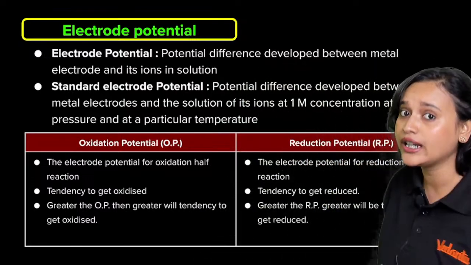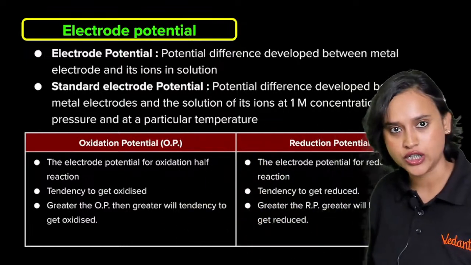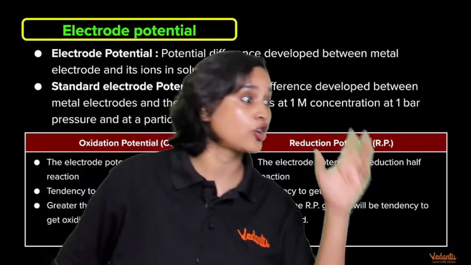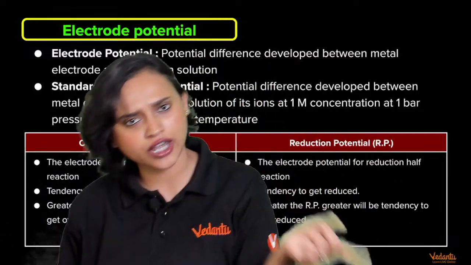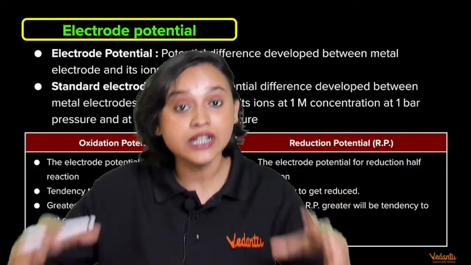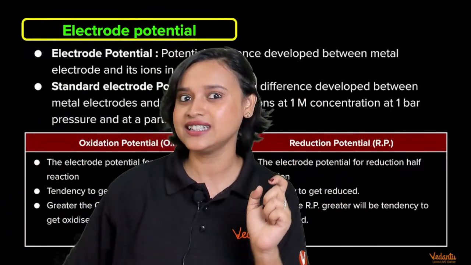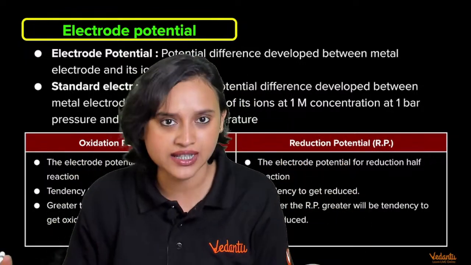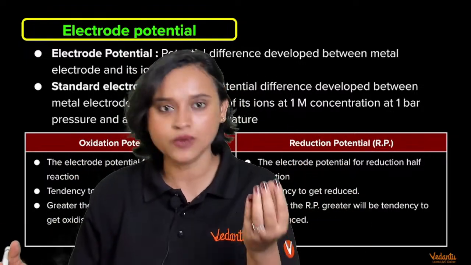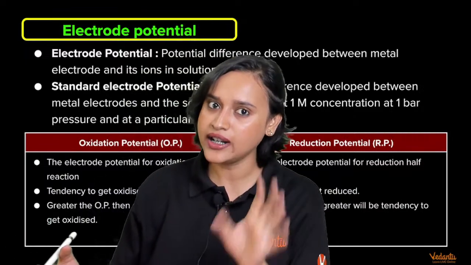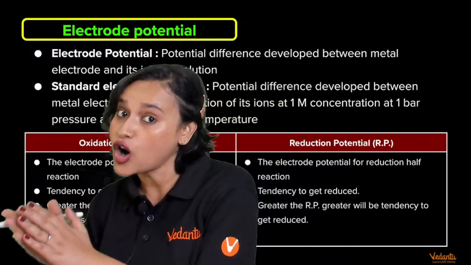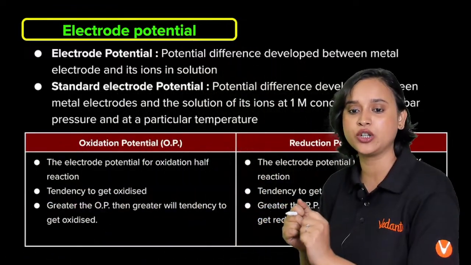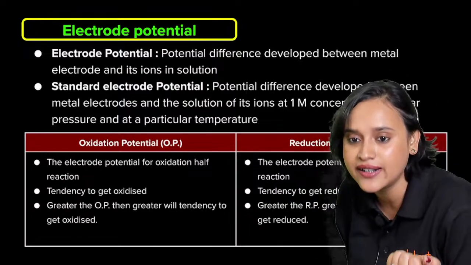Great. Now, there are also two different types of electrode potential. At the zinc rod side, oxidation was happening. At the copper rod side, reduction was happening. So can you call both of them electrode potential? Even if we are calling electrode potential, one of them is going to be oxidation potential, one of them is going to be reduction potential. Self-explanatory. One side, oxidation was happening, another side reduction was happening. So one side will be called oxidation potential, the other will be called reduction potential.